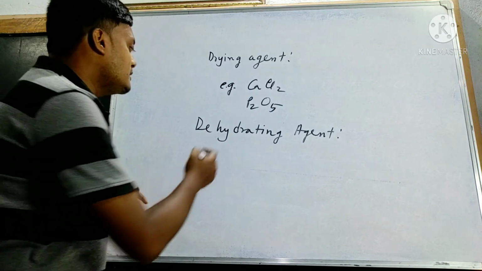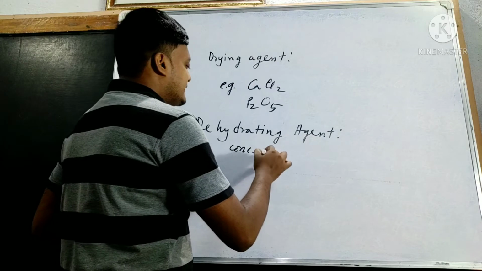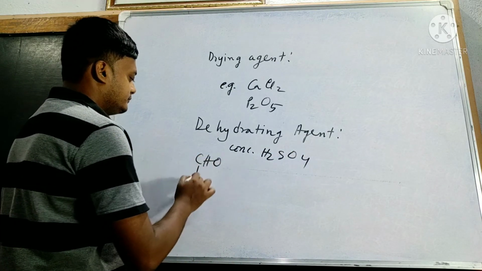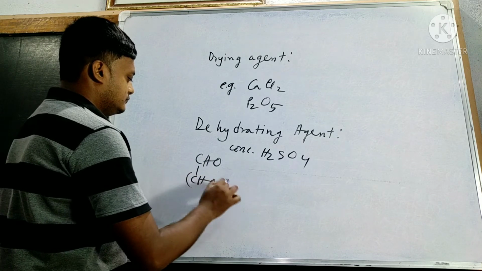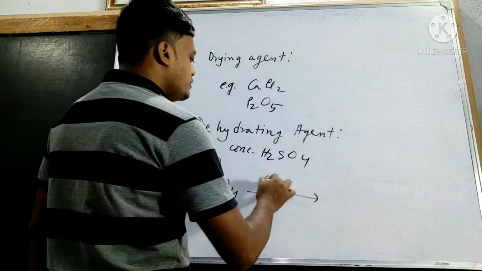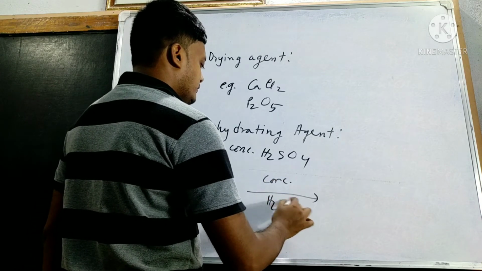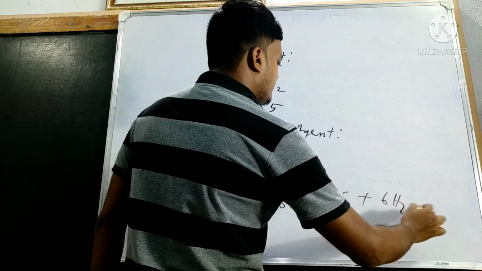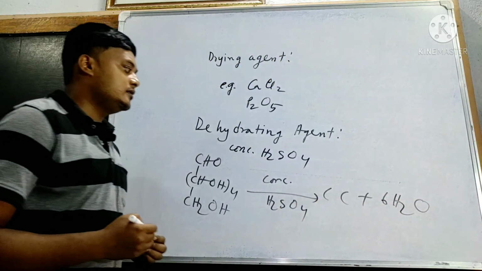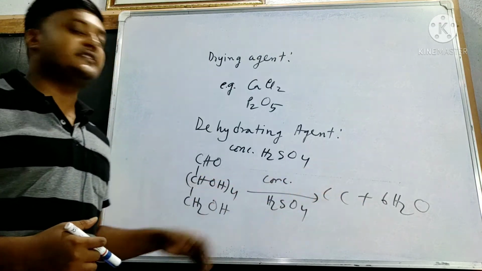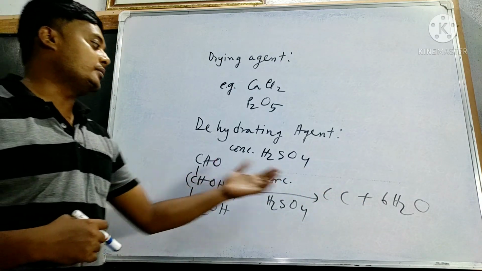For example, concentrated H2SO4. If we put concentrated H2SO4 in glucose, what happens? Charring takes place. The concentrated H2SO4 absorbs all the water present in the glucose and converts it into carbon.